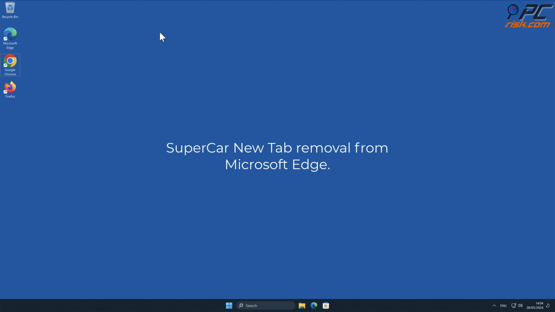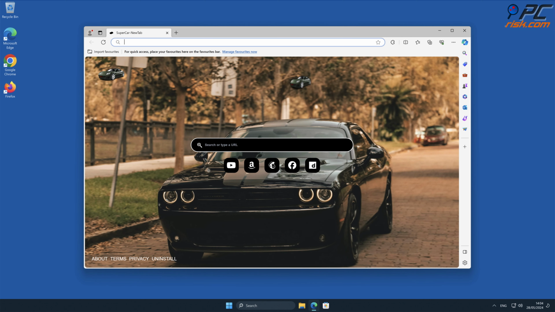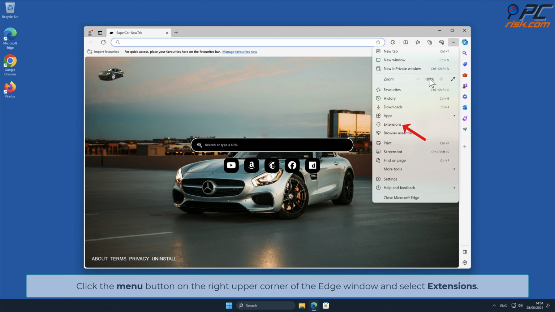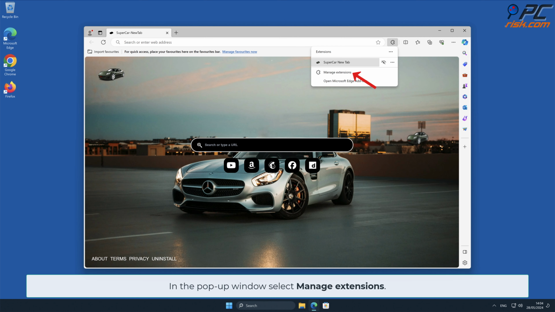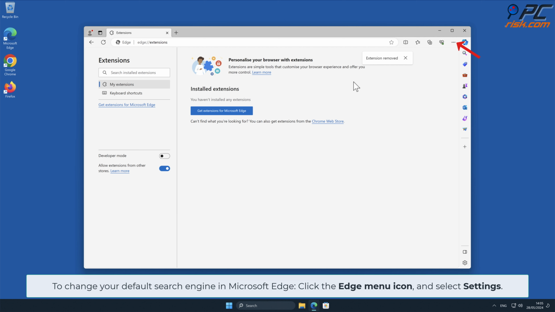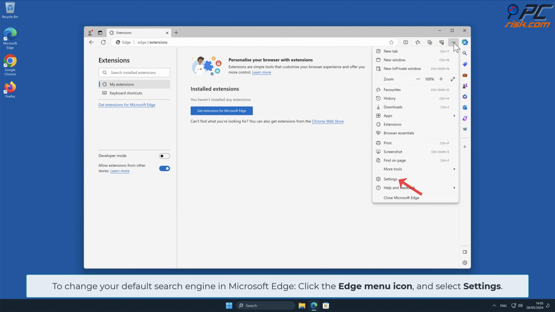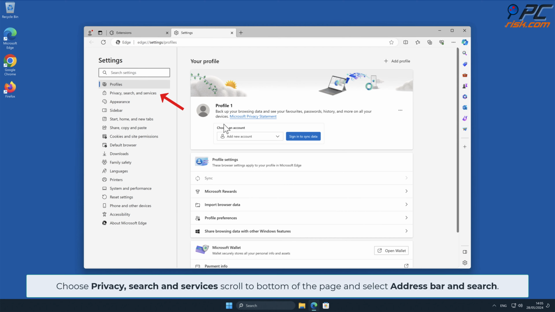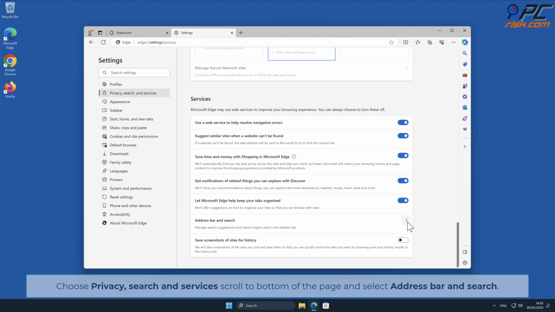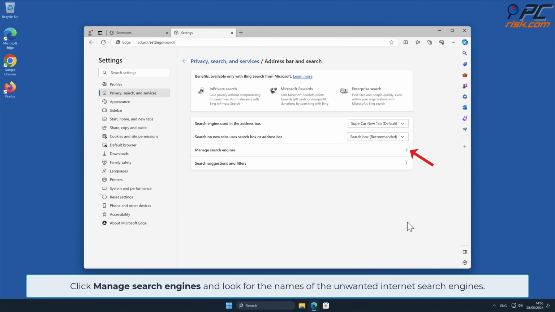SuperCar New Tab removal from Microsoft Edge. Click the menu button on the right upper corner of the Edge window and select Extensions. In the pop-up window, select Manage Extensions. Locate SuperCar New Tab add-on and click on Remove. To change your default search engine in Microsoft Edge, click the Edge menu icon and select Settings. Choose Privacy, Search and Services, scroll to bottom of the page, and select Address Bar and Search. Click Manage Search Engines and look for the names of the unwanted internet search engines.